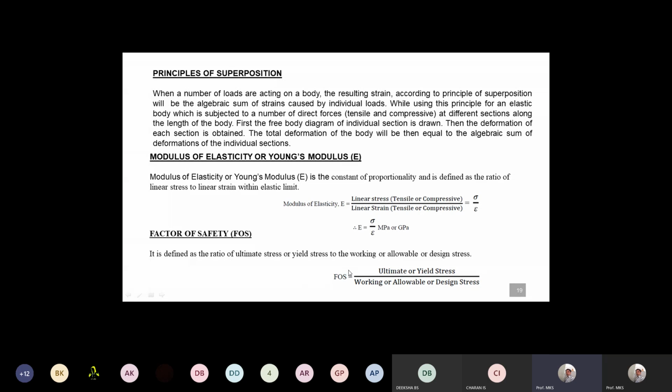In the problem they may ask you to find the factor of safety, so you have to know this equation. If it is brittle material, it is sigma u by sigma d, that is ultimate stress by design stress. If it is ductile material, it is sigma y by sigma d. Sigma d is the design stress, and sigma y is the yield stress for ductile material.